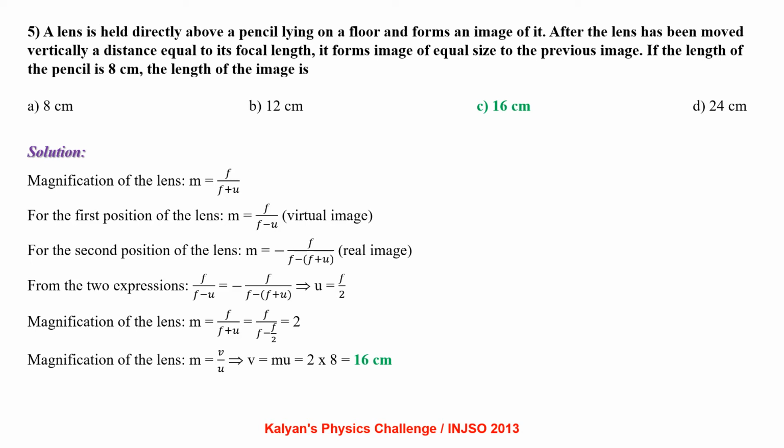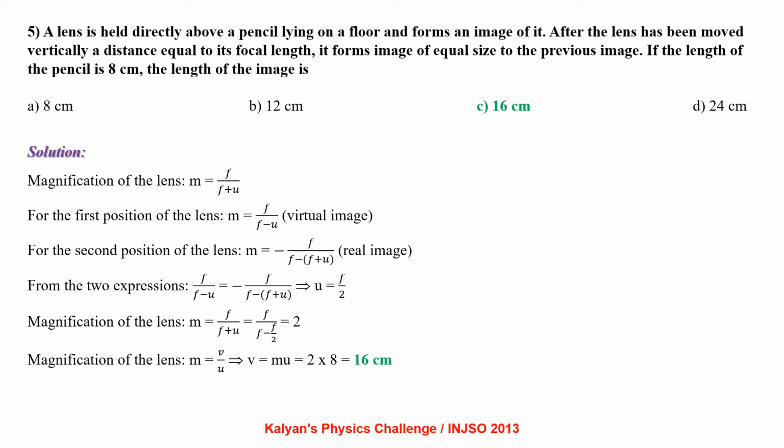For the first position of the lens, m equal to f by f minus u, since the image is virtual. For the second position of the lens, m equal to minus of f by f minus f plus u, since the image is real. From the two expressions, f by f minus u equal to minus of f by f minus f plus u, which gives us u equal to f by 2.